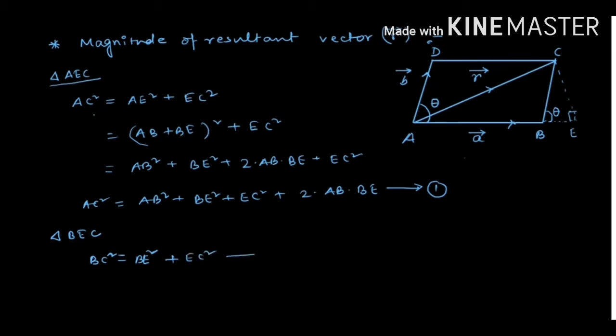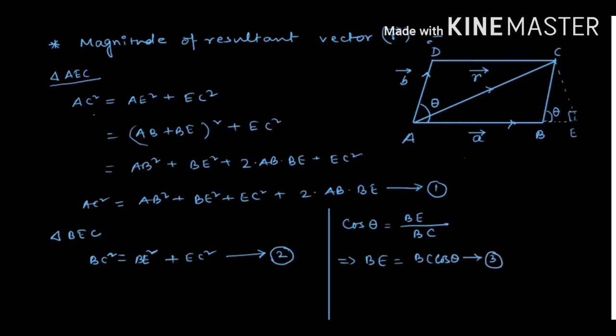So this is equation number 2. Now taking cos theta of this triangle, cos theta equal to base, that is BE by BC. So BE equal to BC cos theta. Say this is equation number 3.